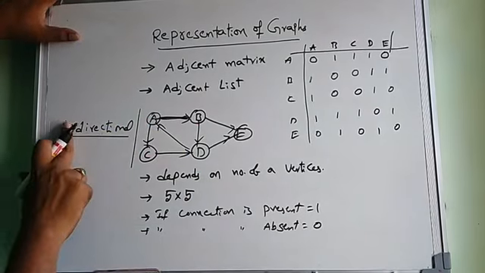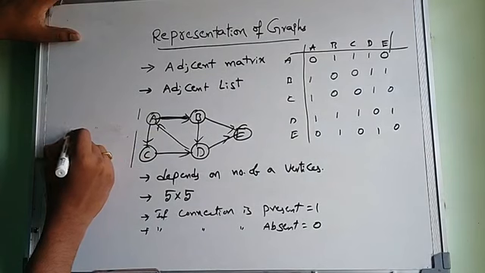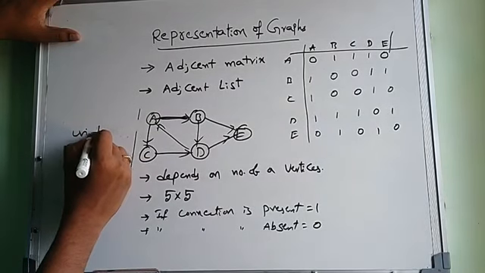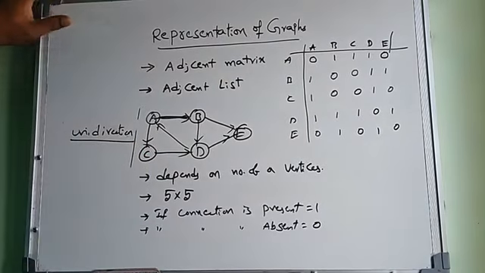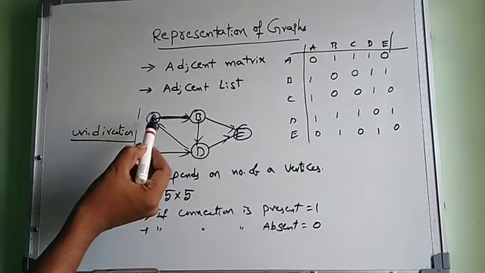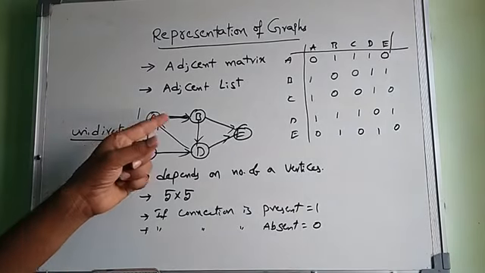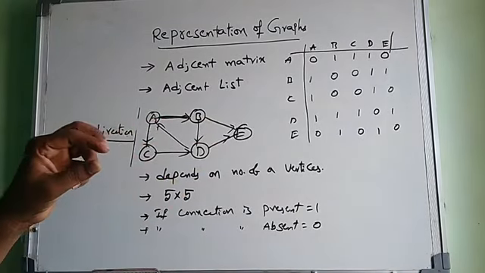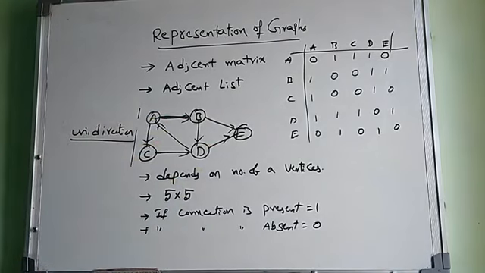A directed graph is called a unidirectional graph, which means at a time we can move in only one direction, not both. Without directions on the edges, it is called bidirectional.